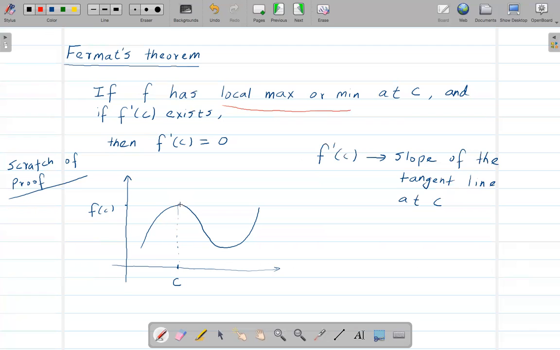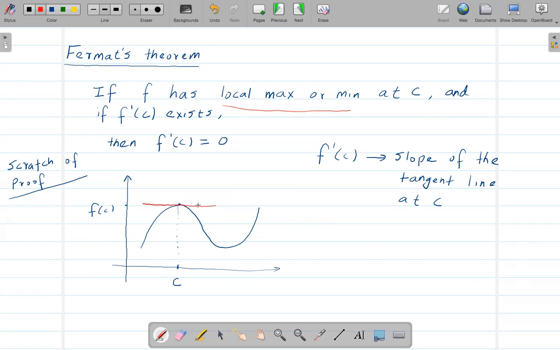So at this point, we cannot touch the graph like this, because in that case we would be touching the graph more than once. Since it is a tangent line, there will be a horizontal line like this, which will just touch this point.